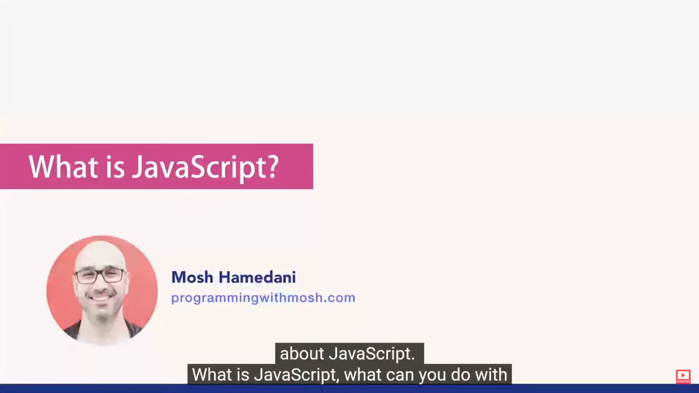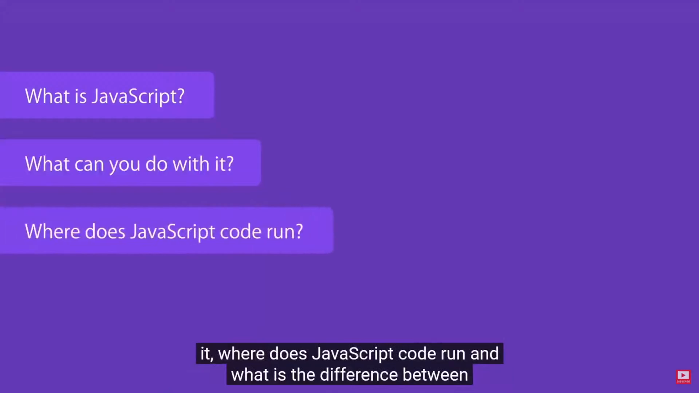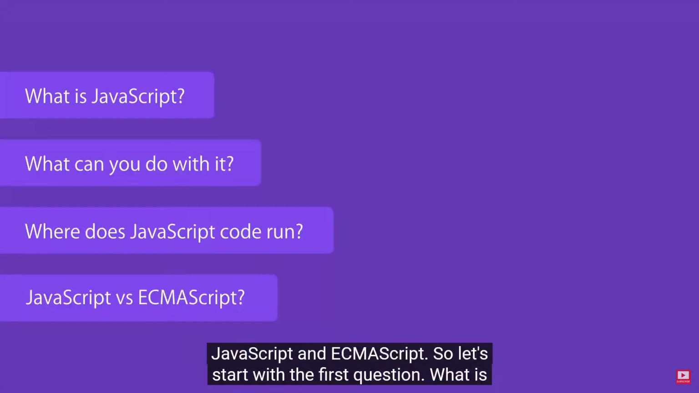Ask questions about JavaScript. What is JavaScript? What can you do with it? Where does JavaScript code run? And what is the difference between JavaScript and ECMAScript? So let's start with the first question.